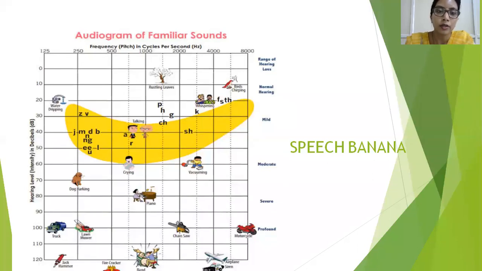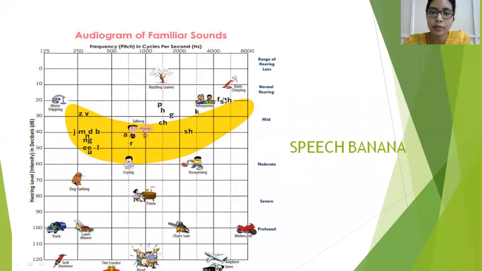So the regular intensities and frequencies of human speech are denoted in the speech banana. For example, let's take a look at the high frequency sounds. Chirping of birds, vacuuming, a motorcycle, an airplane, and the siren of a jeep are all very high frequency sounds, whereas their intensity can vary.